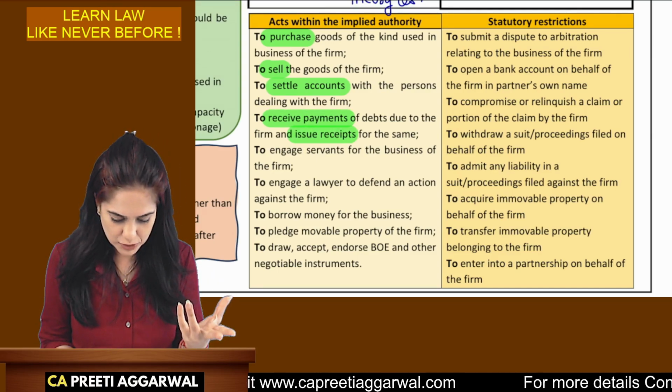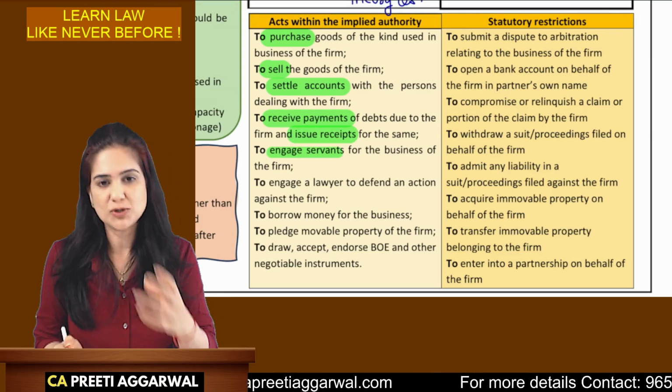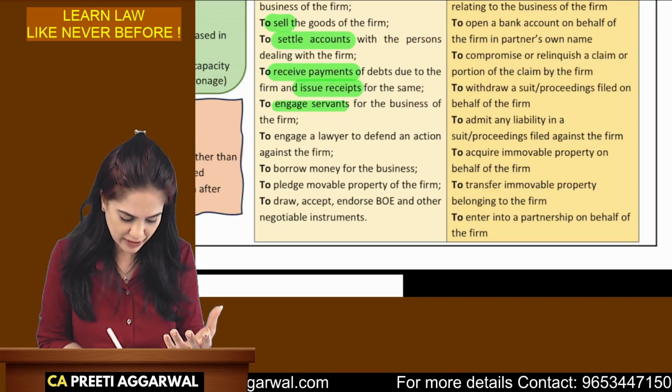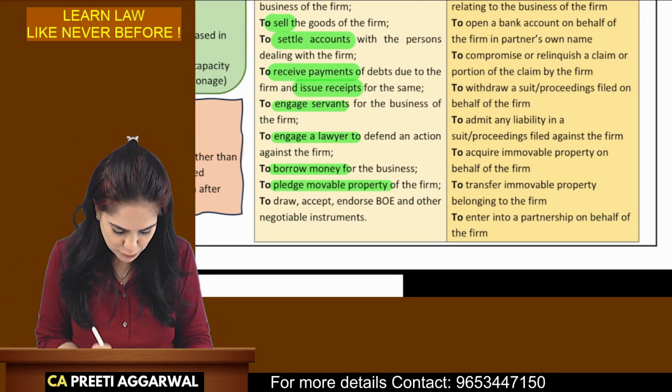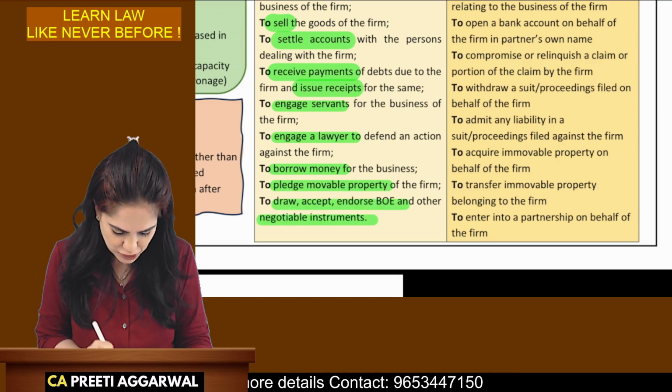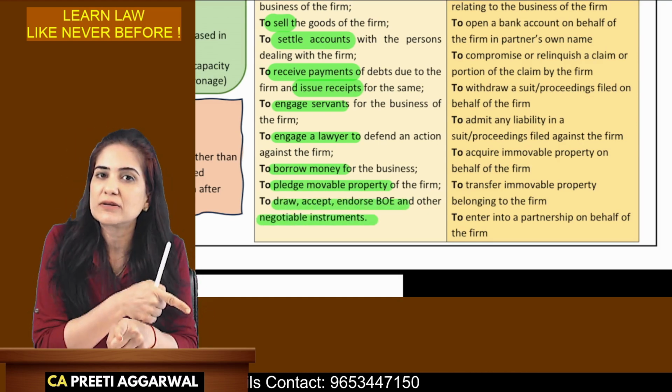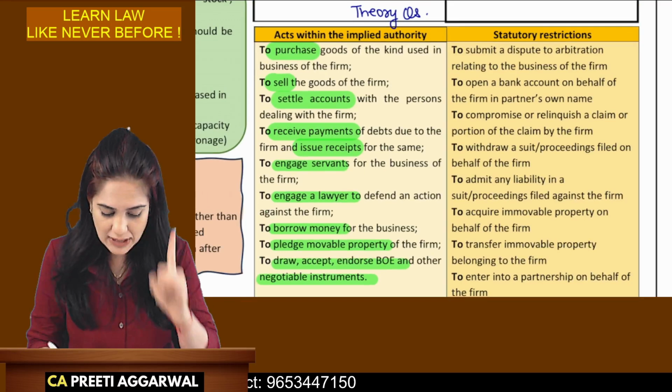As a partner, you can also engage servants. It means you can engage employees for your business. You can engage a lawyer. You need not ask the other partners for it. You can borrow money, pledge movable property, draw, accept, endorse bills of exchange. And because of your act, the other partners will be liable. But we are not giving you unlimited powers.